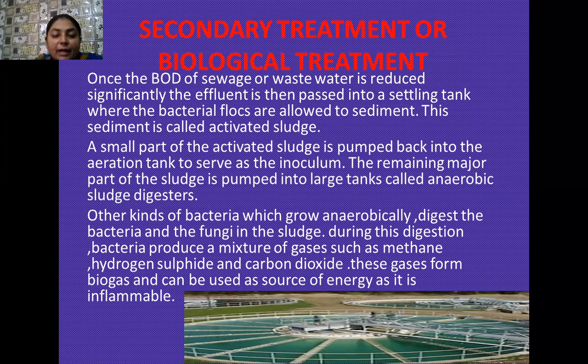And you know that biogas is our richest source of energy. It is highly inflammable and it is used in our villages for various household tasks. So in this way, the gases which we obtain from this secondary treatment are used for household purposes.